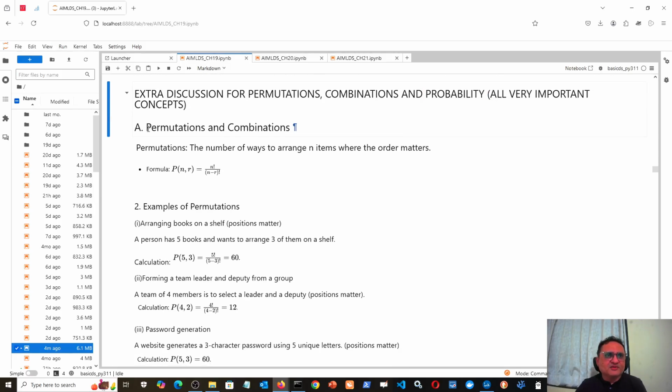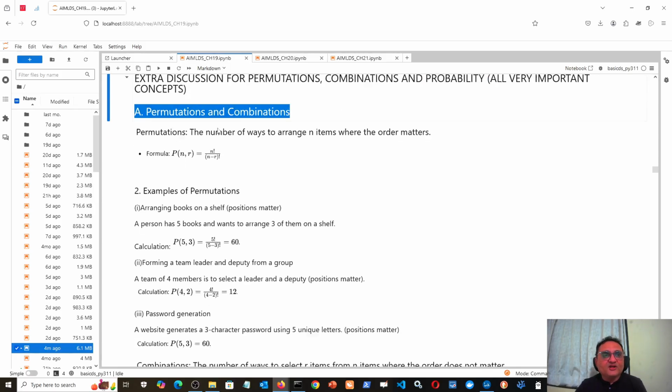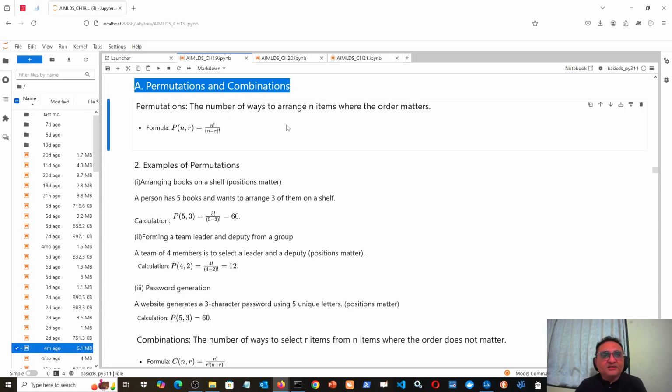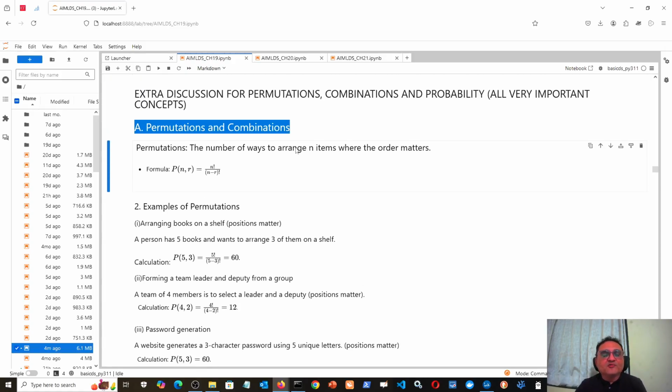So let us take the first one, permutation and combination. What is permutation? Permutation is the number of ways to arrange n items where order matters. This is very, very important: order matters. For example, if I want to write my password, suppose I am told that you have to make your password from only 5 letters, A, B, C, D, E. One person makes the password A, B, C, D, E, another person will make the password B, C, A, D, E, or whatever. In short, he jumbles the order of the letters. So all those passwords are different.